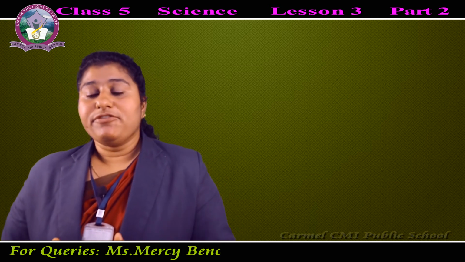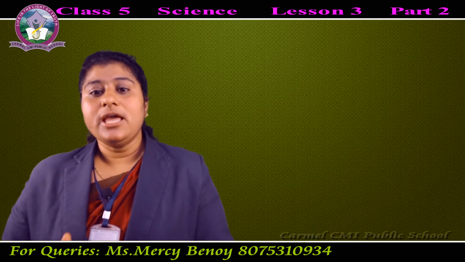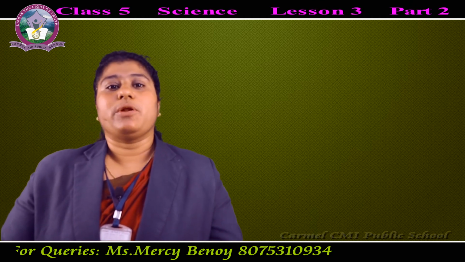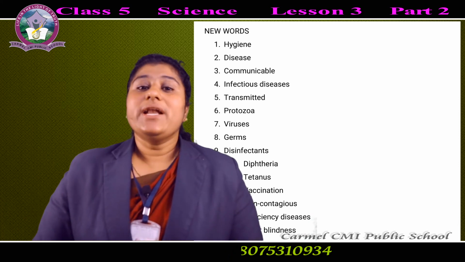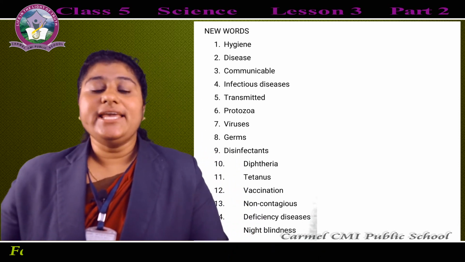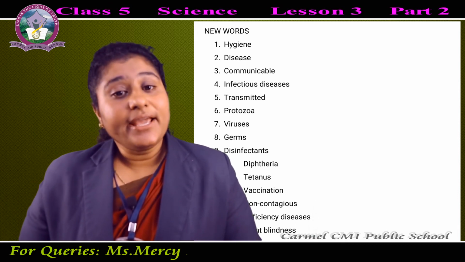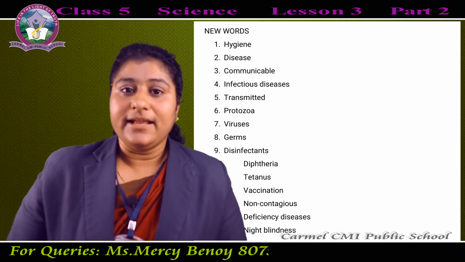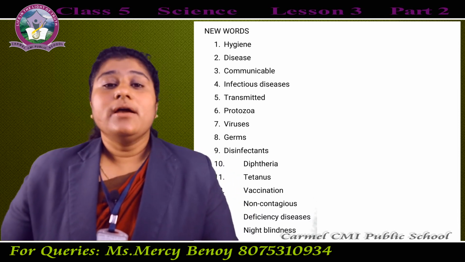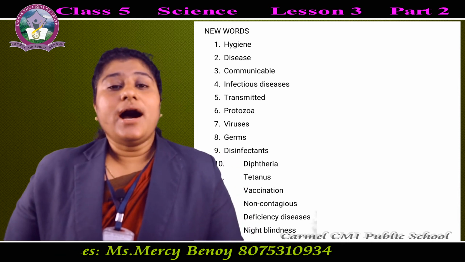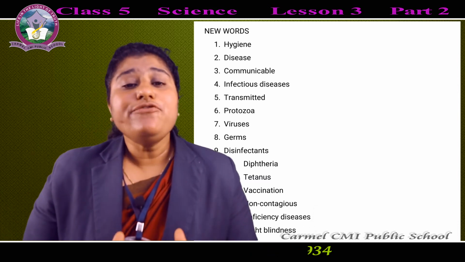Then we learned the different nutrients and the deficiency diseases because of the deficiency of such nutrients. All that we have learned. Now we can see the new words from this lesson. Which new words have we learned from this lesson? First one, hygiene, H-Y-G-I-E-N-E, hygiene. Next is disease, D-I-S-E-A-S-E, disease. Third one, communicable, C-O-M-M-U-N-I-C-A-B-L-E, communicable.